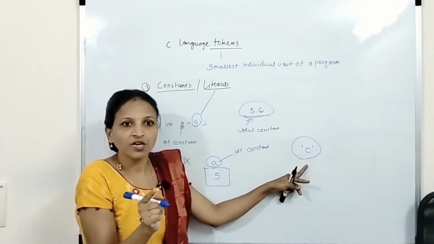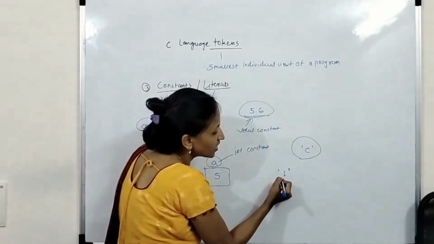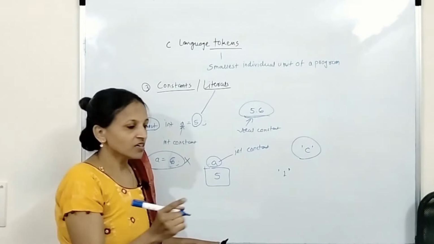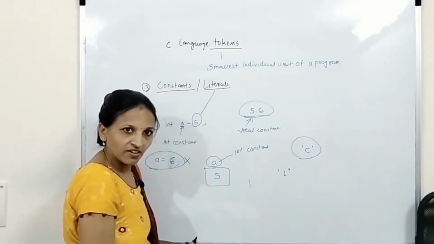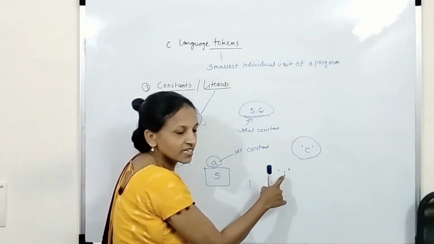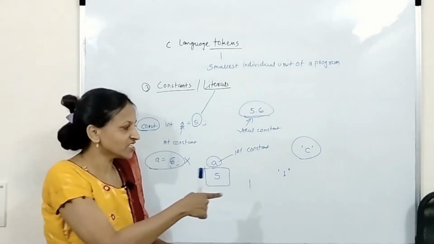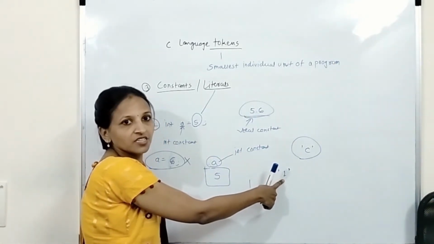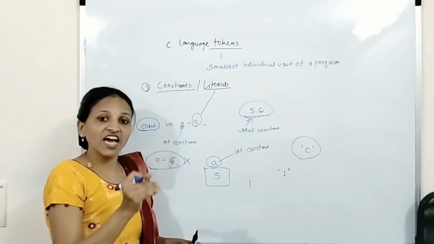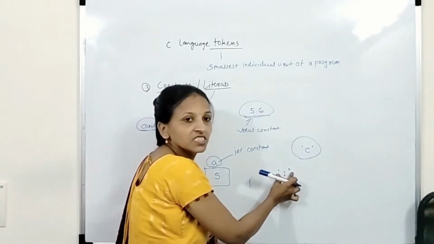Okay, in this way. Suppose I am enclosing 1 inside single quotes, then this will not be considered an integer literal. Remember, if I write only 1 in this way, then this will be considered an integer literal. But if I enclose it inside single quotes, then this will be considered a character literal. As a character it will be considered, not an integer. What is the rule in C? Whenever you want to specify any character literal inside your C program, always enclose it in single quotes.